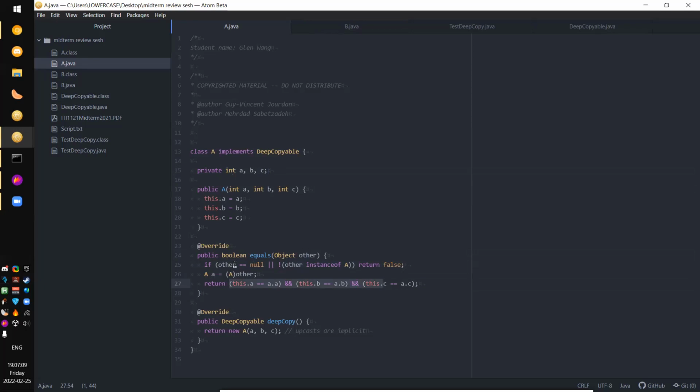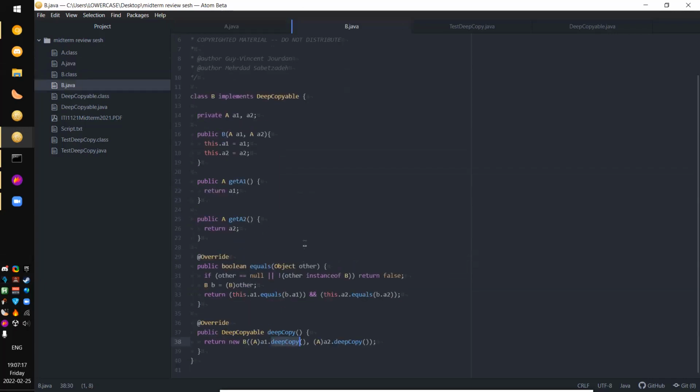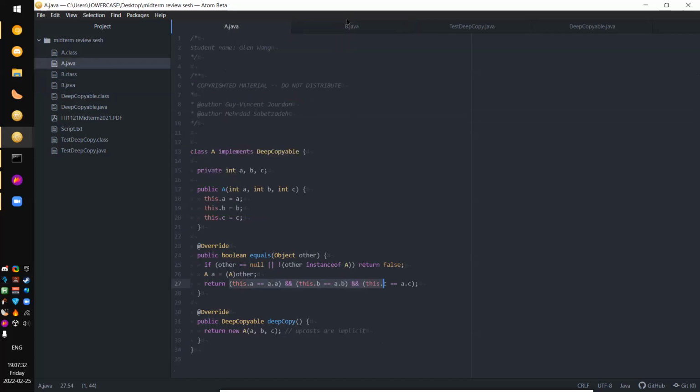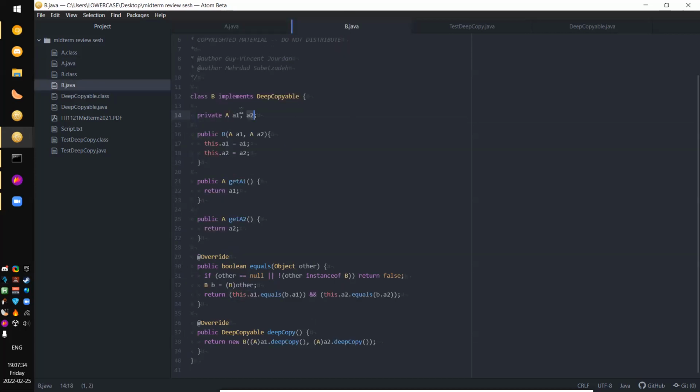And this method works as intended. It compares the values within the class. Otherwise, it will return false. And then we do the same thing in our class B. Here, we're basically making sure that the B we're comparing to has the same A1 and A2 as the B in the class that we called this from. We basically repeat the procedure here, except we use the method we wrote in the A class to compare, to make sure that everything within these is equal as well. And that is how we implement .equals.